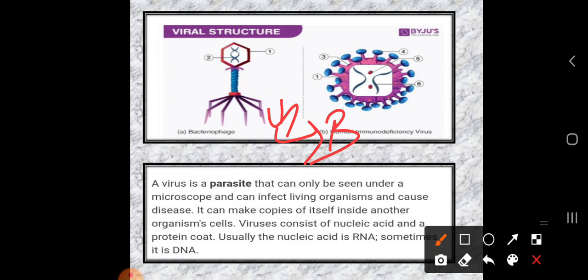So now what is our work? Wash your hands properly, wear your mask, and use sanitizer. By taking these precautions, we can survive in the environment. Otherwise it is highly difficult to survive in the environment because viruses are everywhere. So keep in mind, wash your hands regularly.